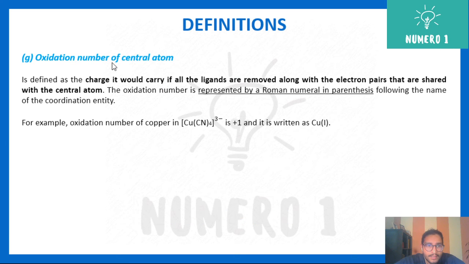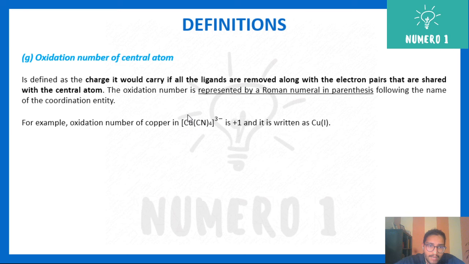Next, oxidation number of the central atom. Oxidation number is the charge that the central metal atom would carry if all the ligands are removed along with their electron pairs that are shared with the central atom. Oxidation number is represented in Roman numerals in parentheses, following the name of the coordination entity. For example, if I talk about the oxidation number of copper in this particular case,